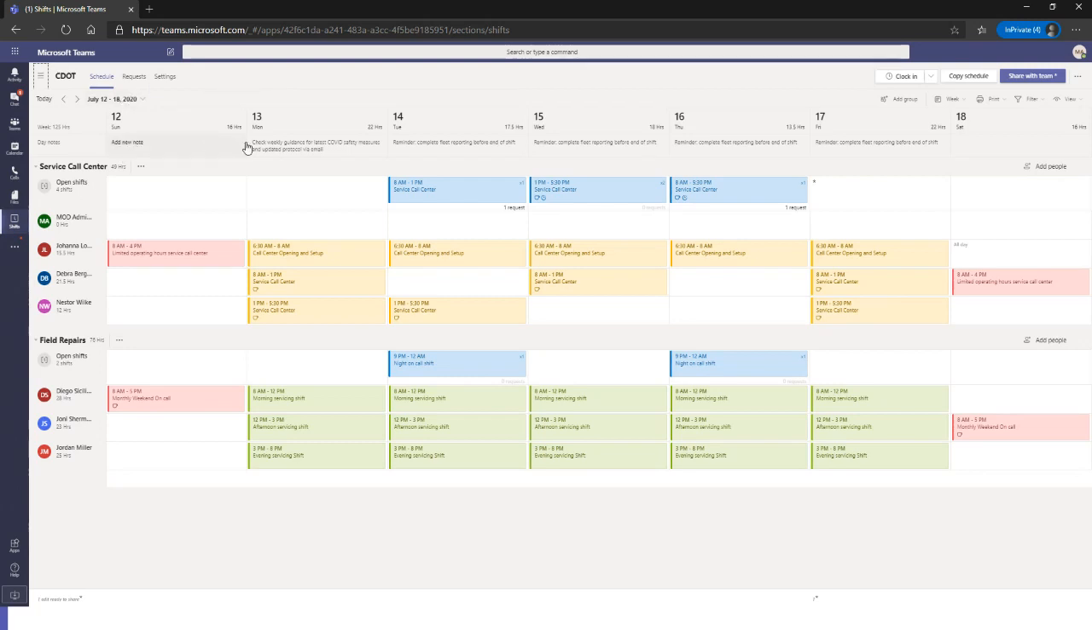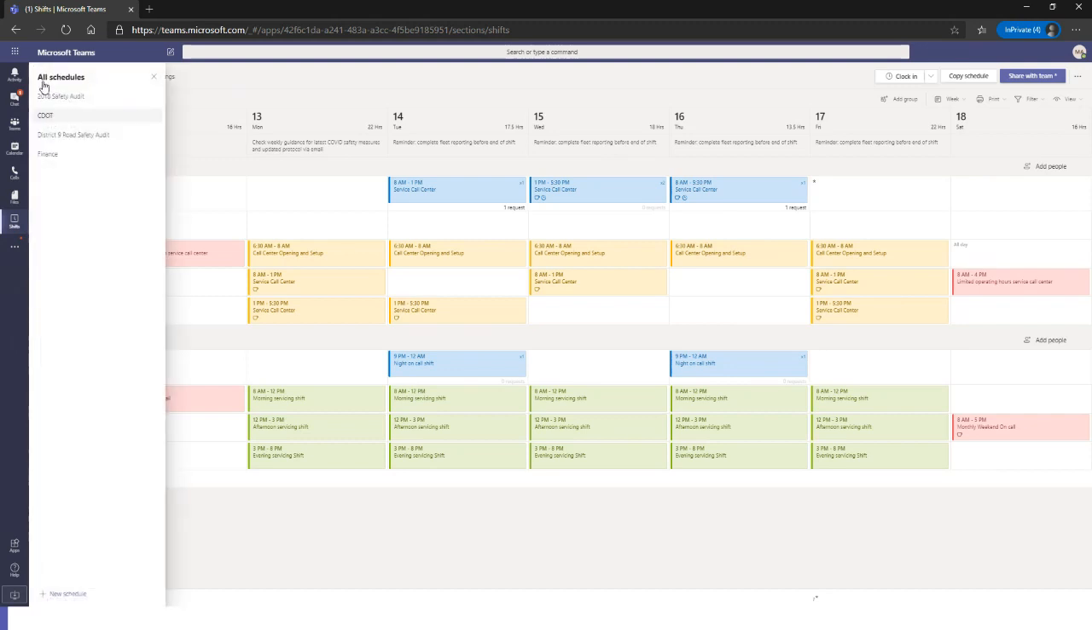So as you can see here, we have something called groups. You'll see service call center and field repairs. You can break up groups by certain types of job descriptions, or you can break them up by different organizations. It is completely up to you. And if you'd like to add a group, we have just up here, add group. And then in each of these groups, you can add the specific employees that pertain to them. So let's go ahead and jump over into an empty schedule so I can show you what it looks like to build this out from scratch.